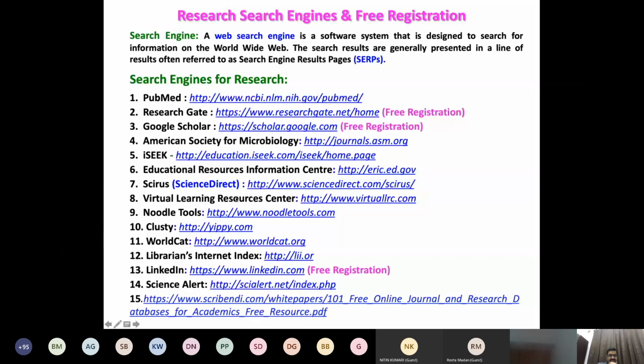Except Science Direct, where we have to subscribe. You can get help from some institutions. The main institutions have subscriptions, like all the IITs, IISc, and even in Chennai, Anna University. Some private universities also have subscriptions, so you can get access from them.